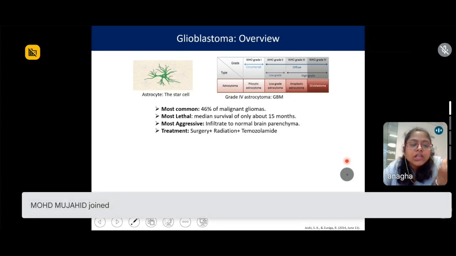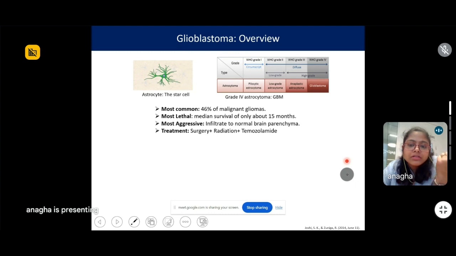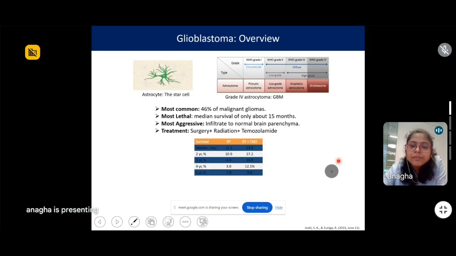So the treatment regime currently available for this kind of tumor is maximal surgical resection, radiotherapy, and chemotherapy with alkylating agents like temozolomide. But even after these treatment regimes, the 5-year survival rate of glioblastoma is even less than 10%.